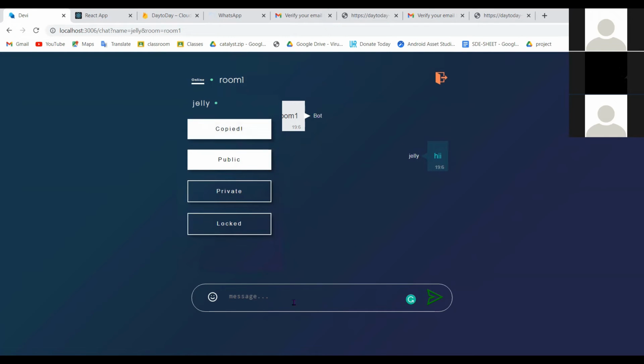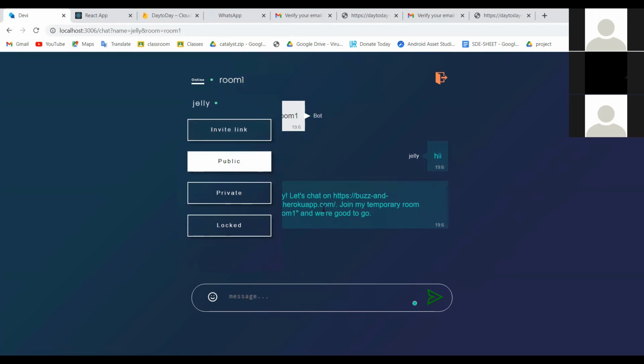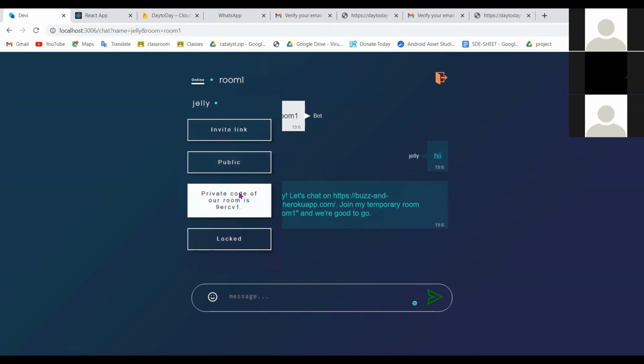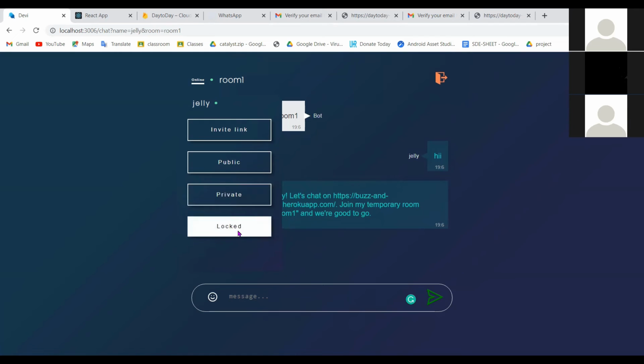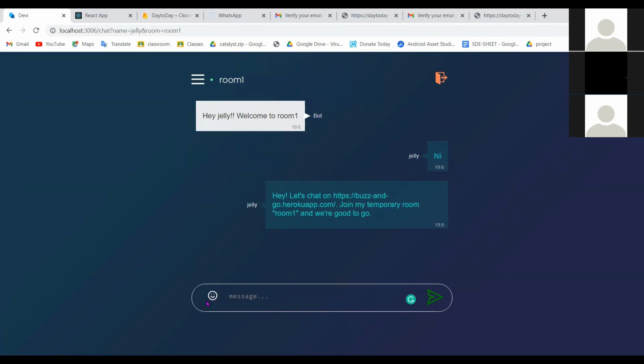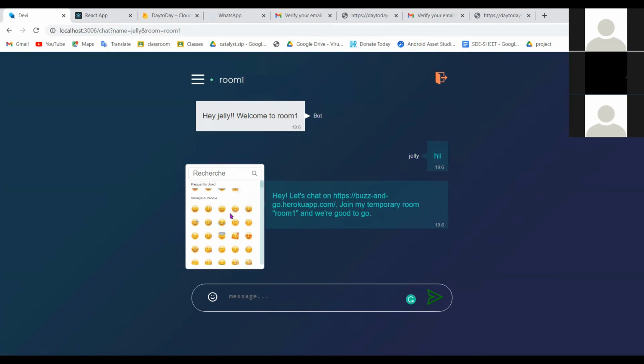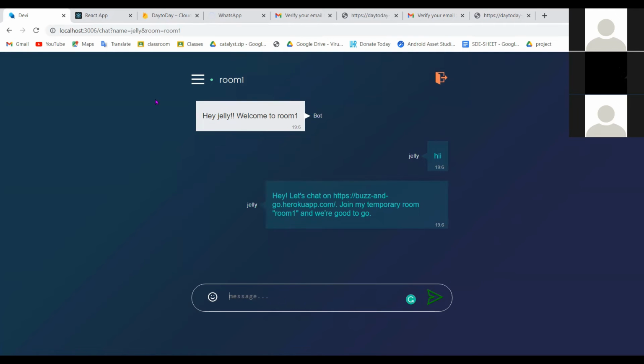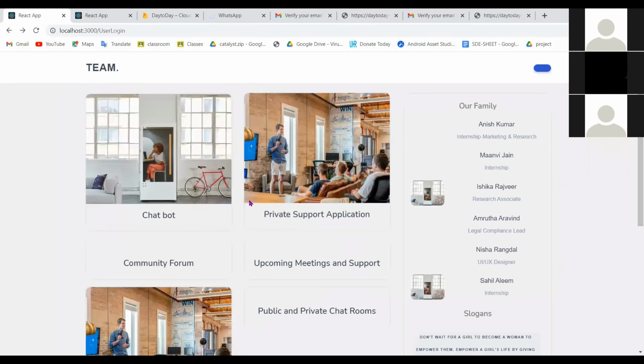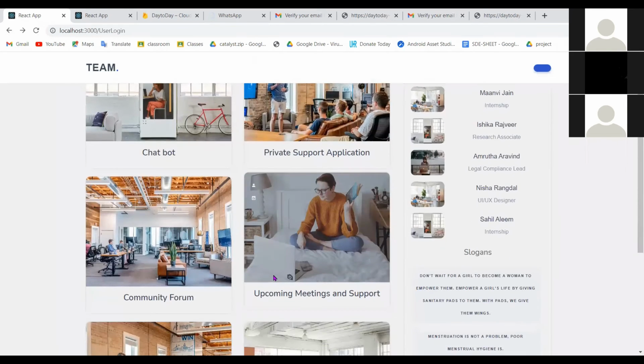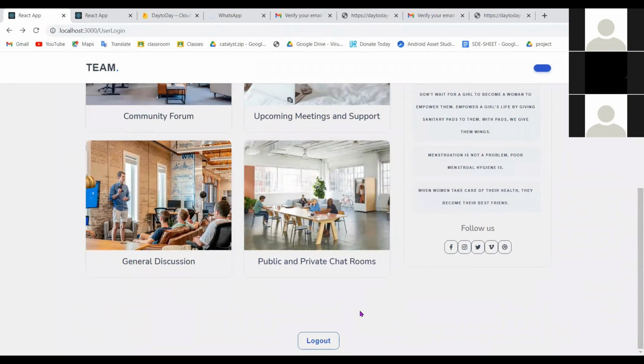We can also lock the room. We can make the room private so that only a specific number of people can enter the room, and we can even keep it public if we want to. So these are the few extra features that we have, and the information can be kept private and limited to a few people. So these were the six dashboards of the user login. Now Anjali will explain about the admin login.